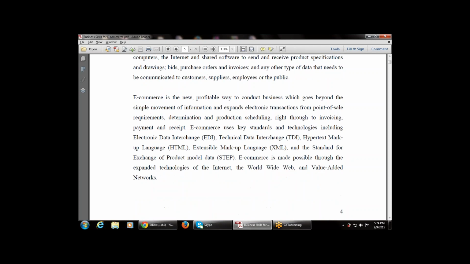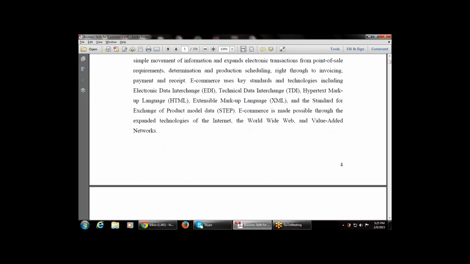Next point says e-commerce is made possible through the expanded technology of the internet. So there are various technologies available to exchange the data, to make the data available on the internet. That is the usage of the WWW and value added networks.